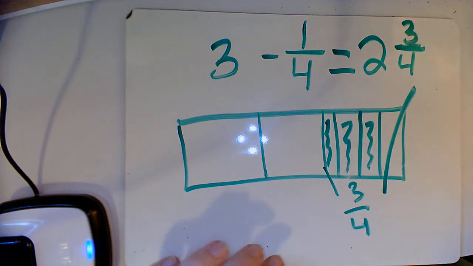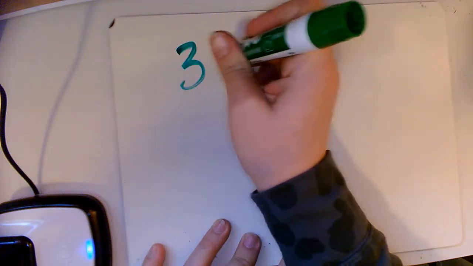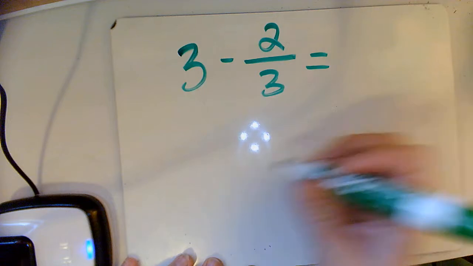Okay? All right, let's do another one with subtraction. So we're going to do 3 minus 2/3. So I'm going to draw.